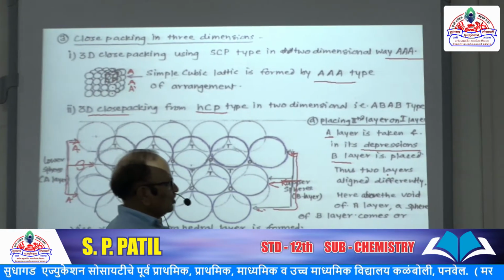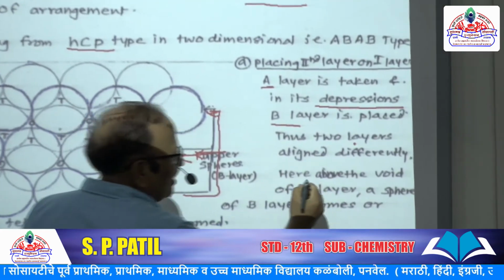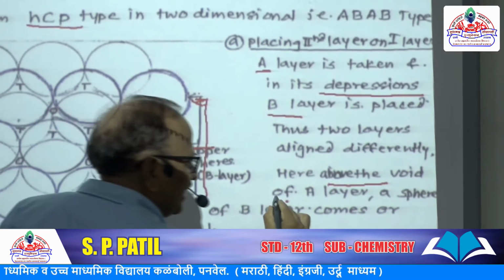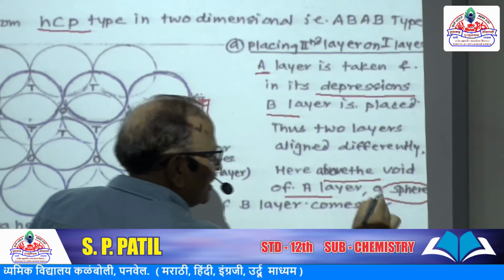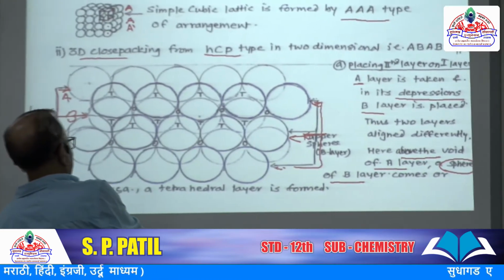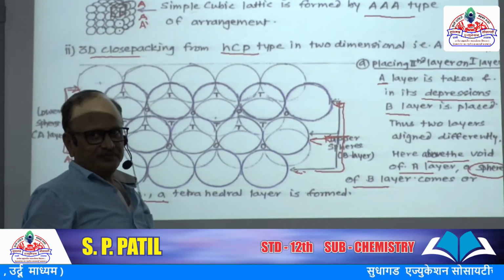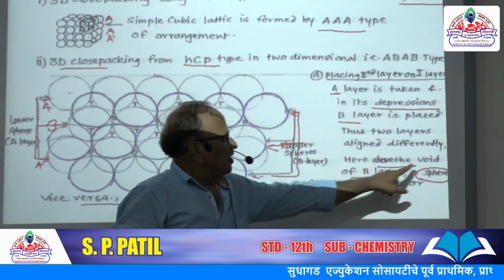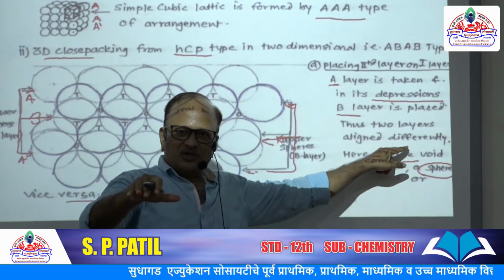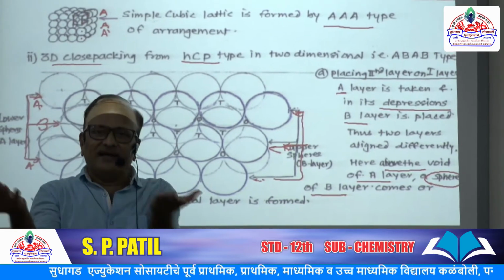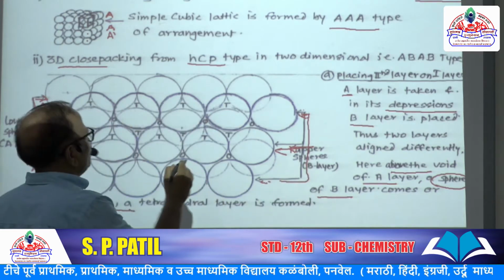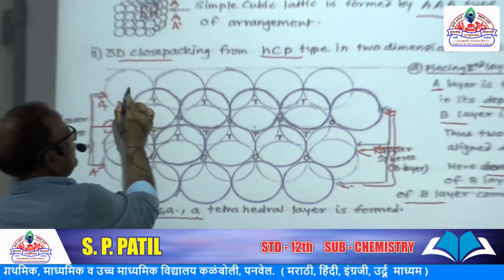What will happen now? Above the void of A layer, a sphere of B layer will appear, or vice versa. What does it mean? In the void of A layer, a sphere of B comes, or in the void of B layer, a sphere of A appears.